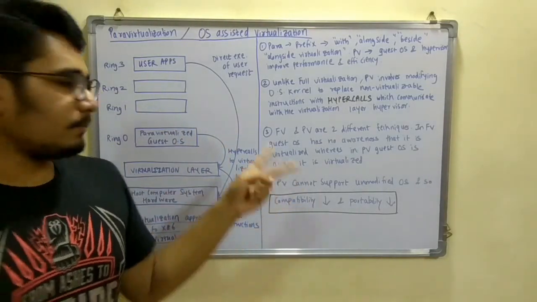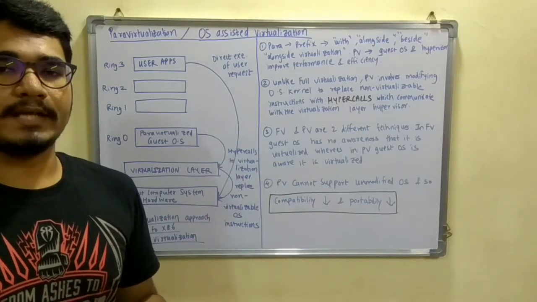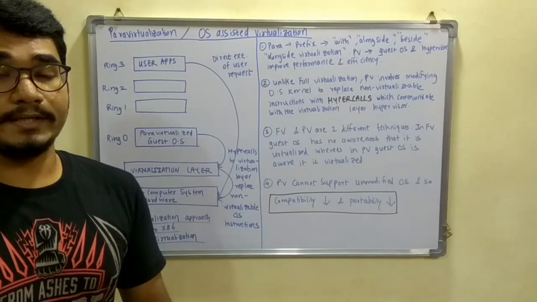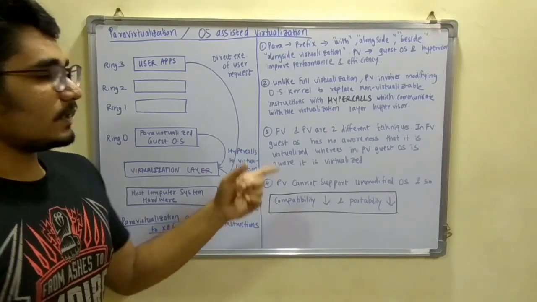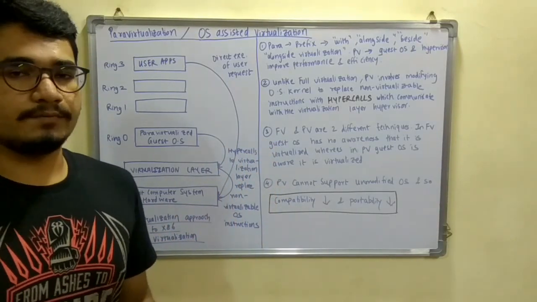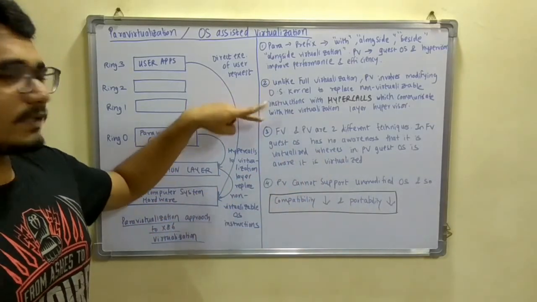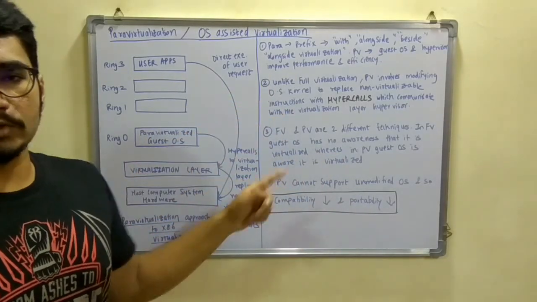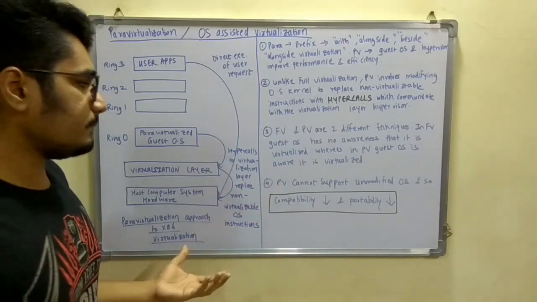In full virtualization, the guest OS was unaware that it was in a virtualized environment or being virtualized. In para virtualization, the guest OS is well aware that it is in a virtualized environment and is being virtualized. That is the main difference. These are the key points between para virtualization and full virtualization, and why it is called OS assisted.